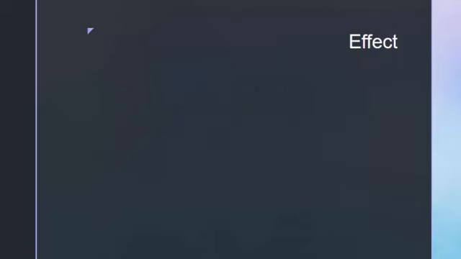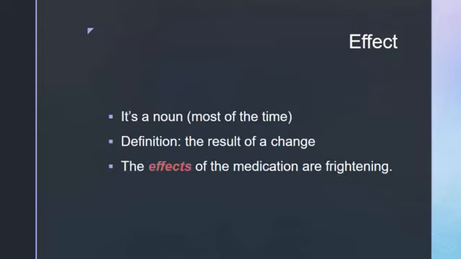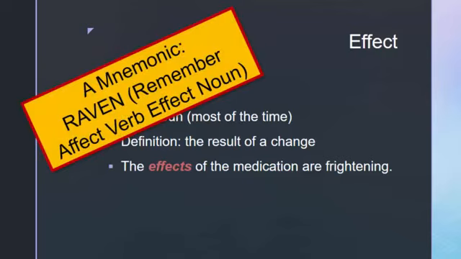All right? When we get to effect, most of the time it's going to be a noun. It means the result of a change, so kind of like cause and effect. An example of this would be that the effects of the medication are frightening. All right? So now after you listen to all of this, if you're a little bit confused, one easy way to remember these little things is with this mnemonic, that if you think of RAVEN. All right? So remember, affect verb, effect noun.